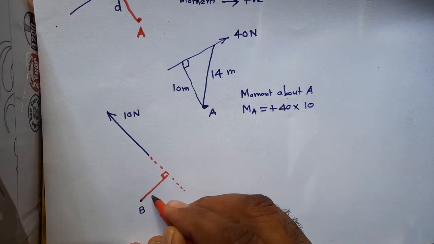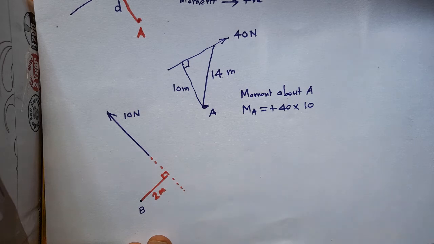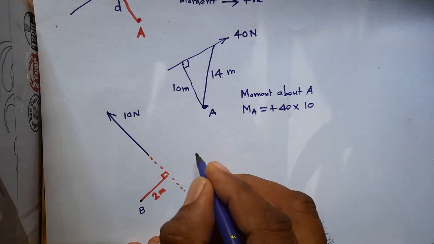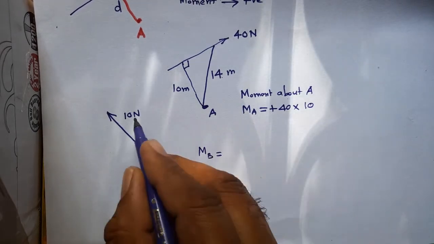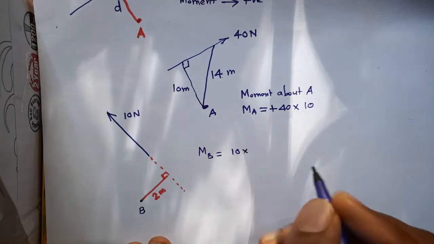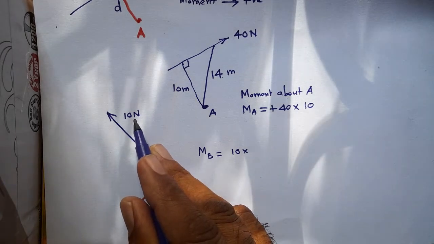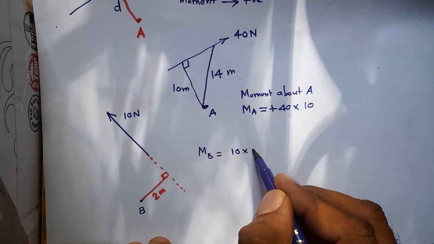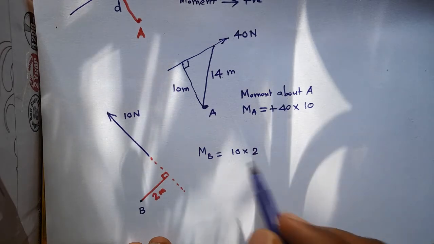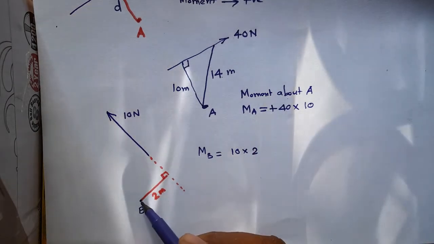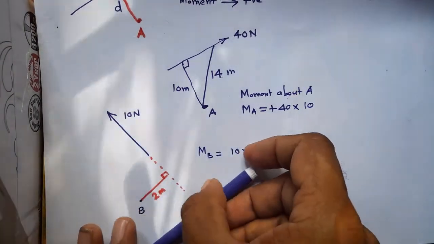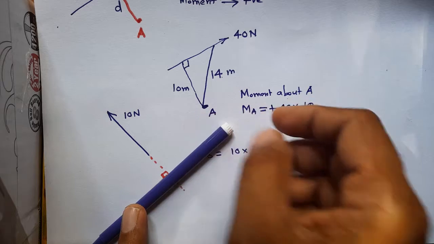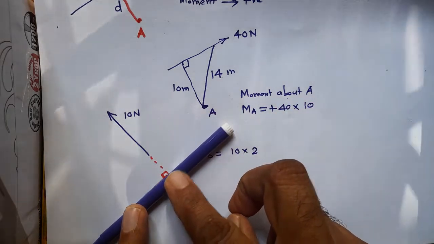Let this distance be, say, 2 meter, and now the moment of the 10 Newton force will be M about B is 10 multiplied by the perpendicular distance of the 10 Newton force from B, which is 2 meter, and the sense will be, in place of this perpendicular distance, put something and hinge it at B and check in which direction this is turning.